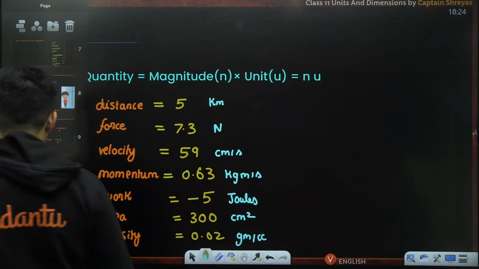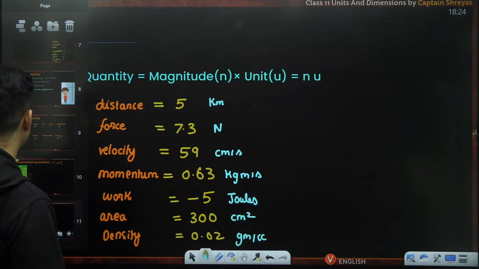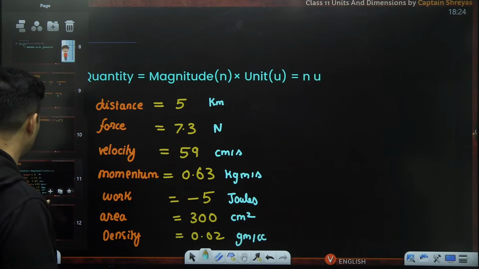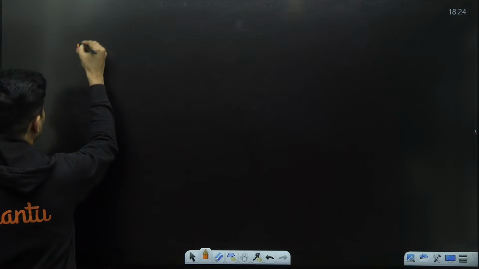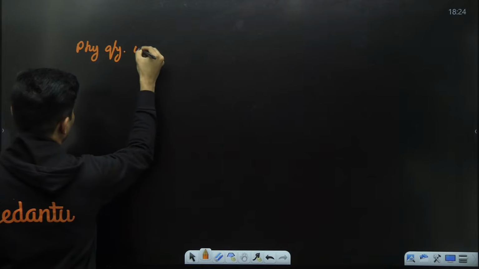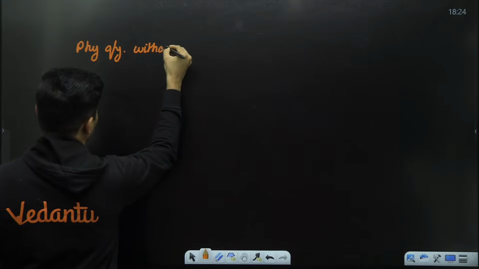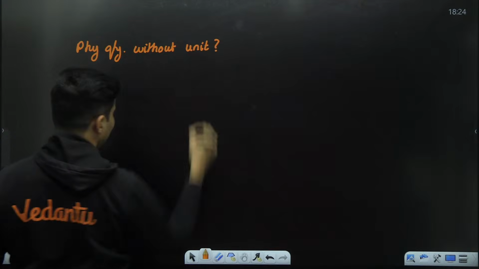There are some physical quantities, yes, which do not have any kind of unit associated with them. You might be like, sir, what are those physical quantities? Can you give me an example? So imagine a physical quantity without any particular unit. Is it even possible?